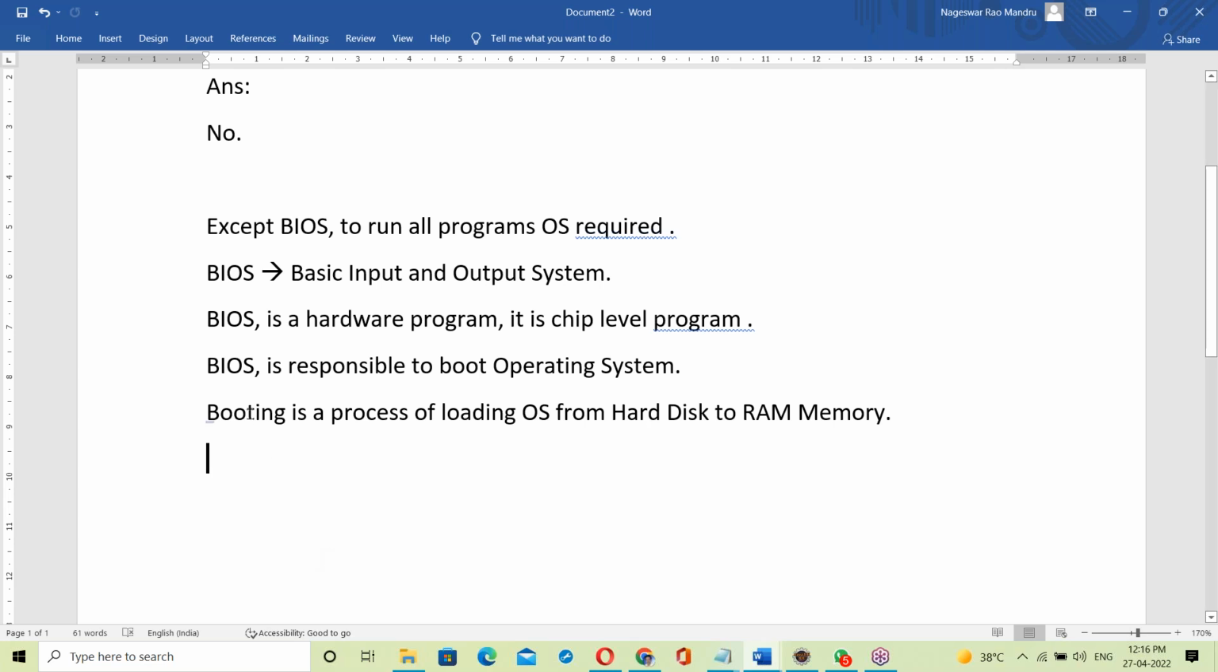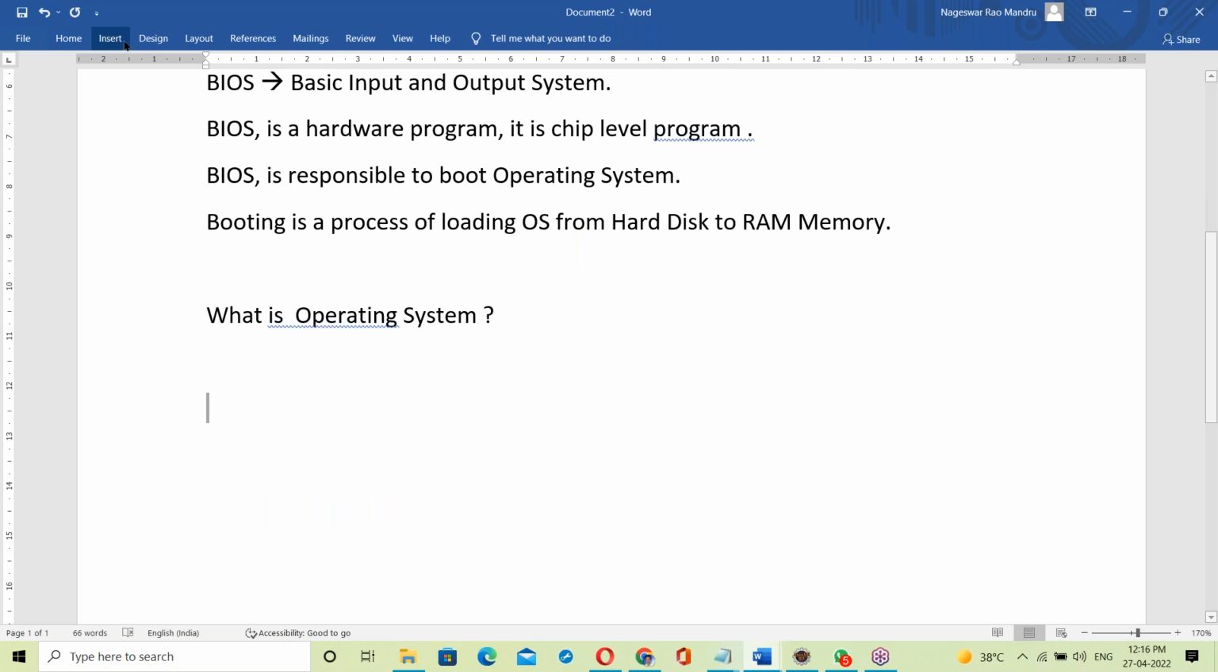So booting is the process of loading the OS from hard disk to RAM memory. Now let us see about OS. What is an operating system? Let us start with operating system.